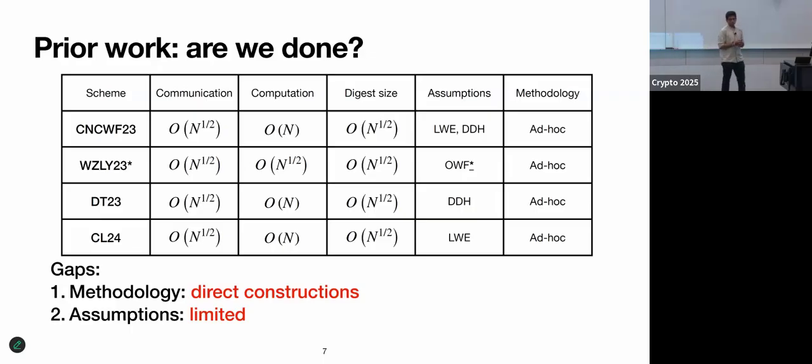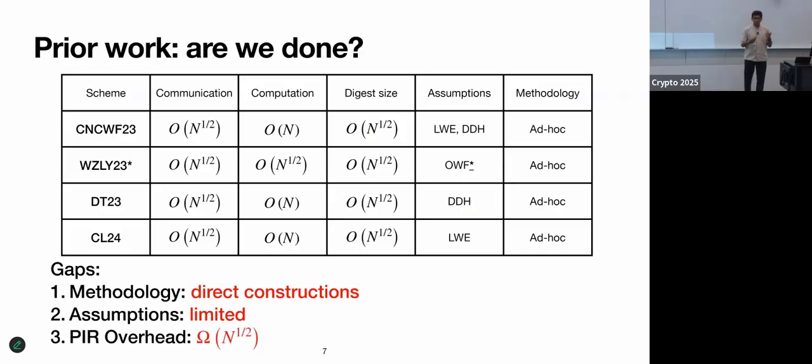The gap here is that we know of PIR schemes from many, many different assumptions, for example, quadratic residuosity. And finally, as a third corollary, all of the underlying PIR schemes achieve square root communication complexity, and this communication complexity is inherited by these Ampere schemes. But we also know of excellent PIR schemes which achieve polylogarithmic communication complexity, for example, the doubly efficient PIR of LMW.